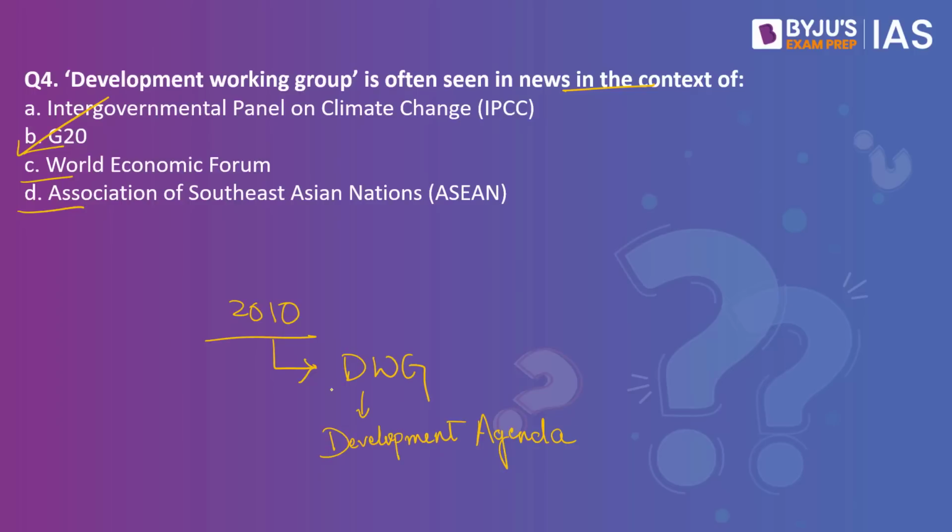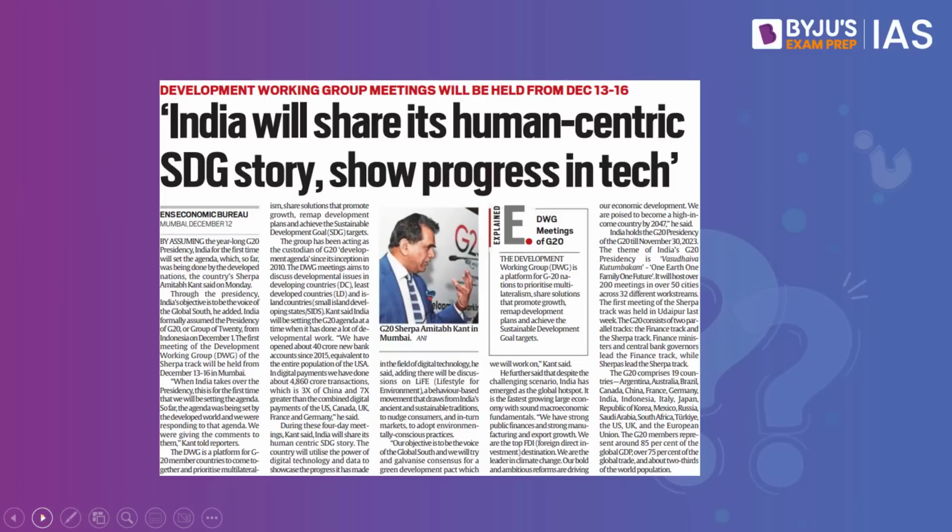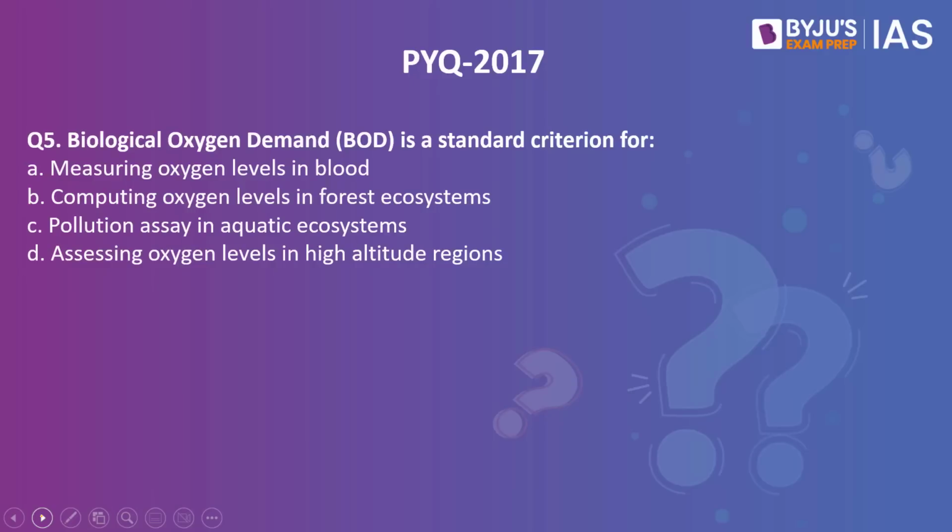Let me explain this. The Development Working Group lays its focus on narrowing the development gap and reducing poverty. It aims to discuss developmental issues in developing countries, least developed countries, and also the island countries. So basically, it is a platform for G20 member countries to come together and prioritize multilateralism, share solutions that promote growth, remap their development plans, and also achieve the Sustainable Development Goal targets. The reason we've picked up this question is because of the mention of Development Working Group in this article in the Indian Express today. Now let us take up a previous year question from Prelims paper 2017.